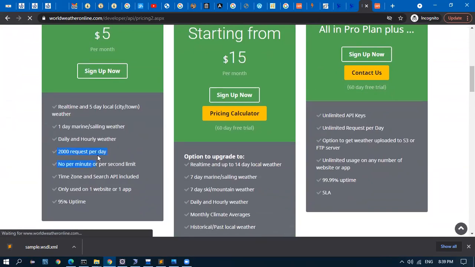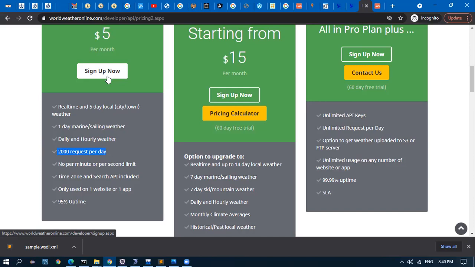see here, 2000 requests per day, which means you can hit the web service 2000 times, and we have to pay $5 per day. So if you are developing a website and you want the world weather, you can sign up with them. There is a sign up at the top, and there is a sign up here also. You sign up, you register, you pay them, and they will give you the credentials and the web service endpoint. And you have to follow the process that I am going to do now, and you can start and get the weather data.